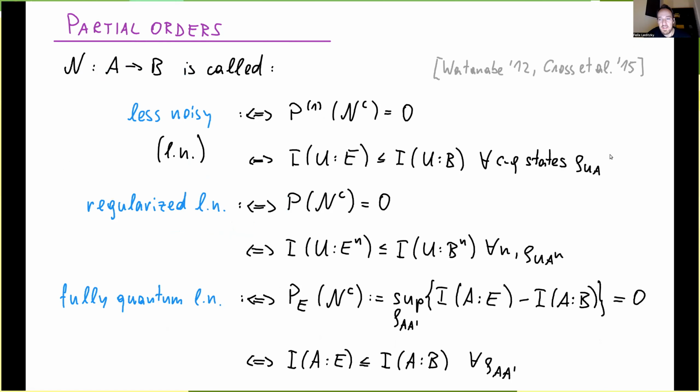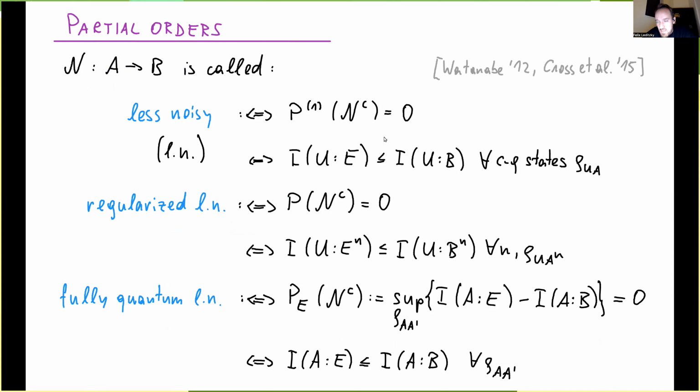And then the work of Watanabe was to generalize these orders by working directly with the capacity quantities. And so he defined the following terminology. A channel n from A to B is called less noisy if the complementary channel has 0 private information.